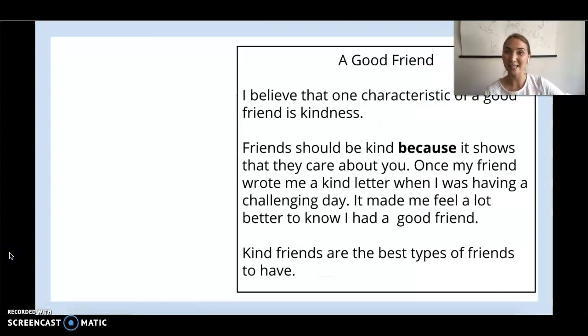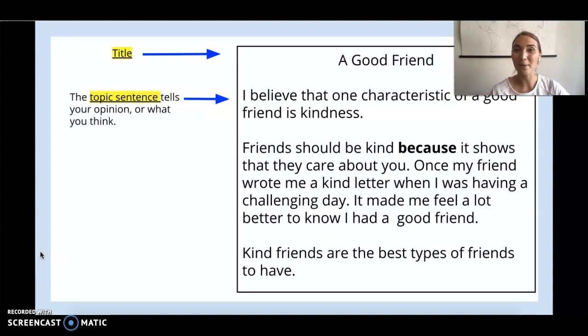Here I have an opinion piece. A Good Friend. Every writing job starts with a title. I believe that one characteristic of a good friend is kindness. This is my topic sentence. It tells you my opinion or how I think or feel about the topic.